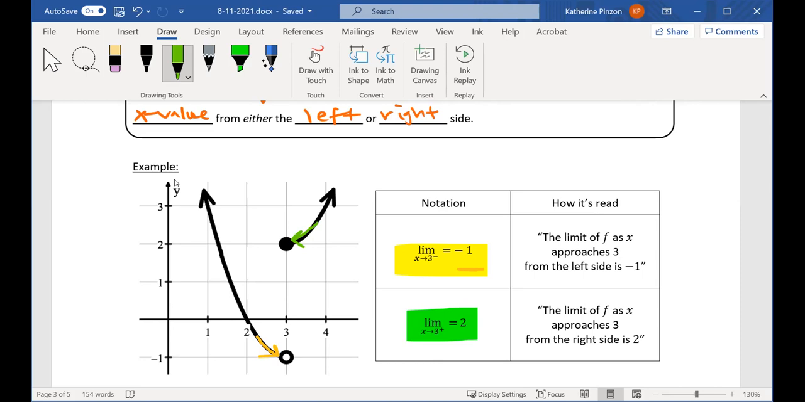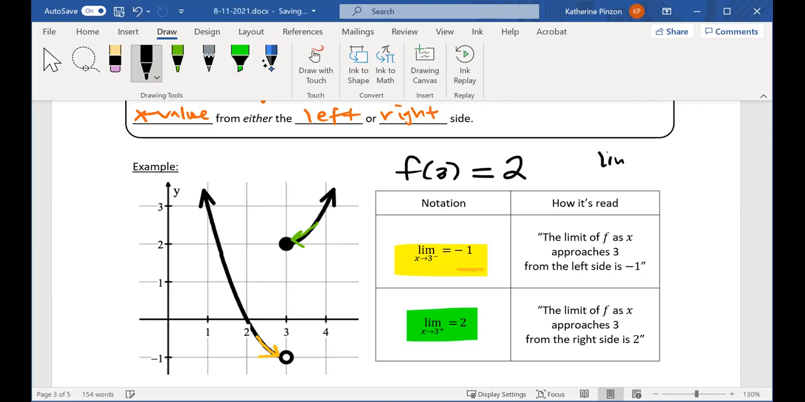Notice that I didn't care at all whether I had an open circle or a filled in dot, right? I didn't look at that at all. That only matters when you're finding the function value. If I asked you what is f of 3, you would say 2, because you look for that filled in dot right there at 2.